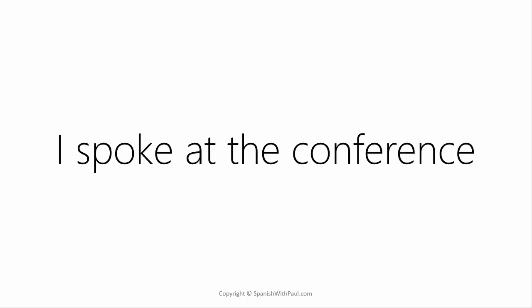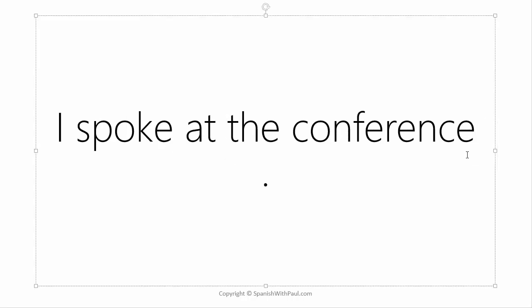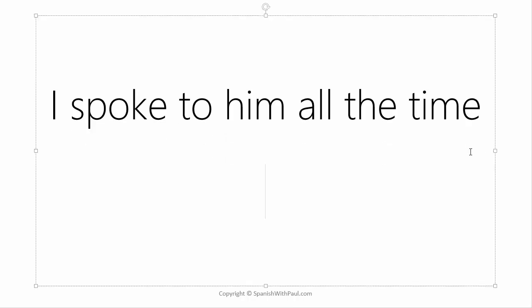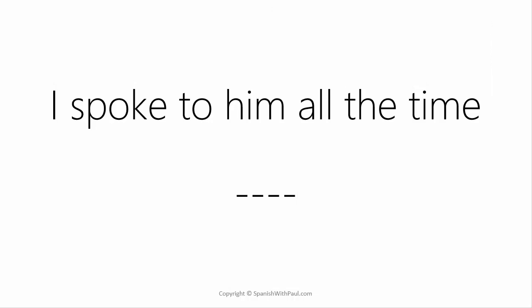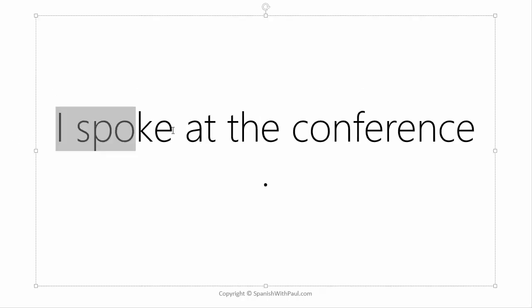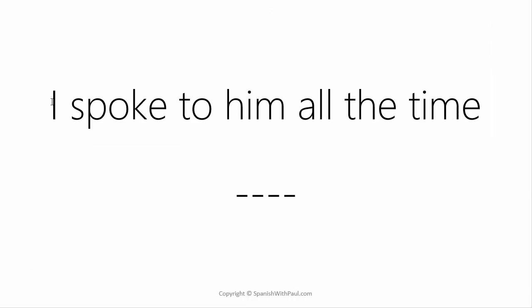Look at this next one. You could say, I spoke at the conference. Well, that is a dot. I spoke at the conference, the end. So in Spanish, we would use the simple past for here, I spoke. But if we were saying, I spoke to him all the time, well, in Spanish, now they consider that a line. It's something continuous. I spoke to him all the time. It's a continuous line. So therefore, we would use the line past. But again, notice in English how we have I spoke and I spoke. In English, we didn't make a differentiation between them, but in Spanish, we must.